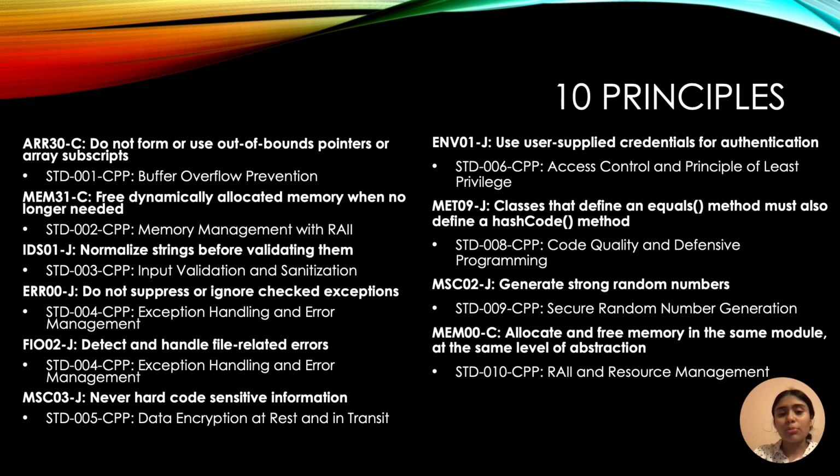Access control and least privilege. For this, we will constantly monitor accounts, credentials, and authentication, and use least privilege principles. Secure network communications. All network communications must be secure using proper protocols like TLS to prevent interception and man-in-the-middle attacks. Code quality and defensive programming. We will maintain high code quality and standards and write defensive code that anticipates potential issues. Classes that define an equals method must also define a hash code method to ensure data integrity.